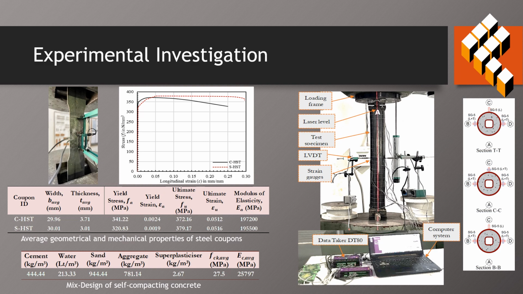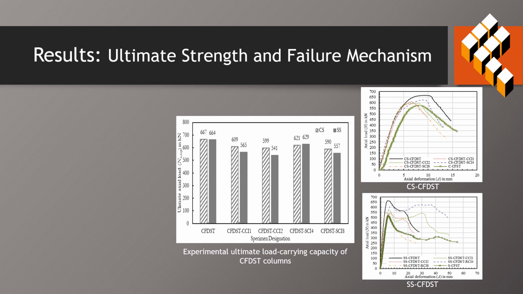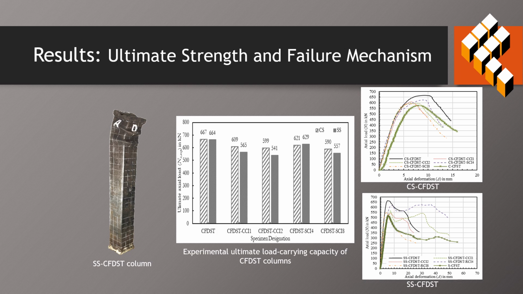under axial compression loading. Experimental results of CS CFDST and SS CFDST columns show severe reduction in axial capacity with CCI as compared to SCI. Axial deformation curves depict multiple kinks and higher ductility in SS CFDST columns owing to the local buckling as compared to the CS CFDST columns, which mainly fail with a global buckling mode.